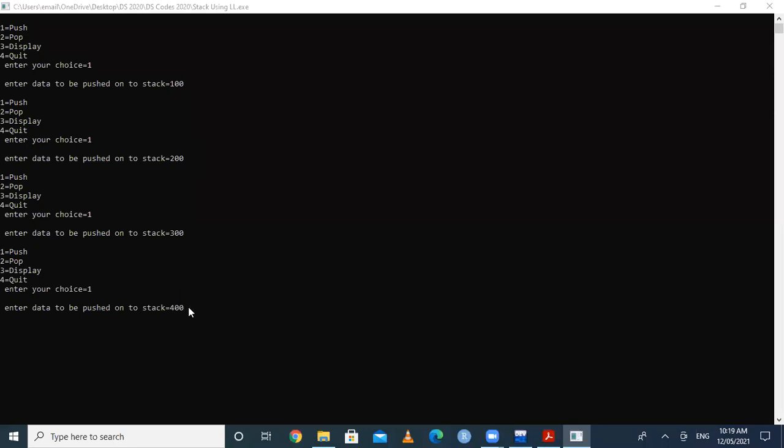But if the program is using stack using array, then there is a limitation on size, like max equal to 5. So maximum 5 elements you can store or you can push into that stack, but there is no such limitation in case of this stack using linked list.